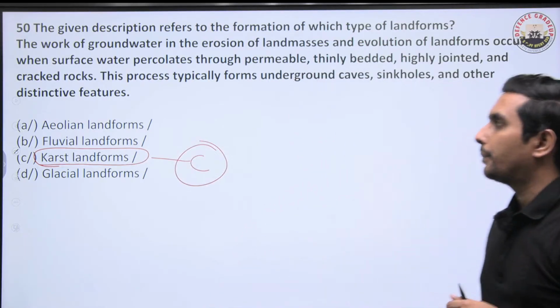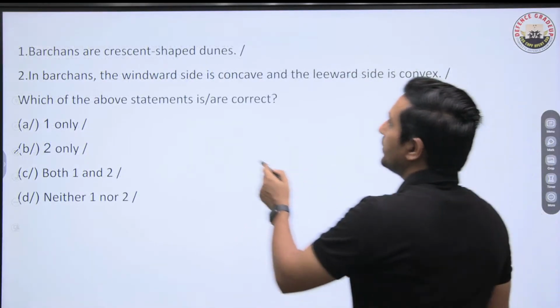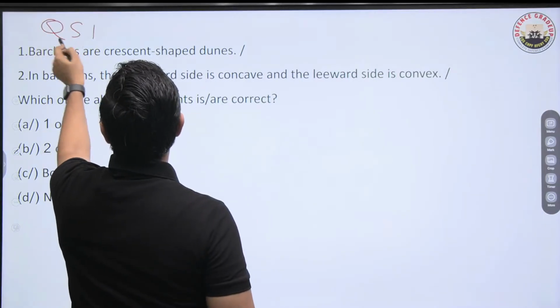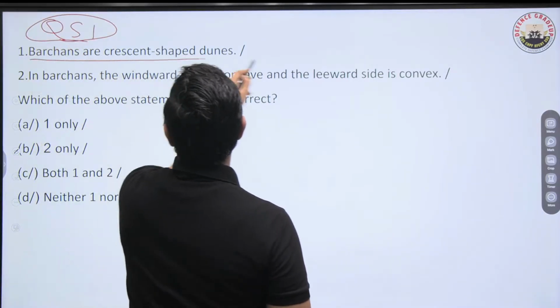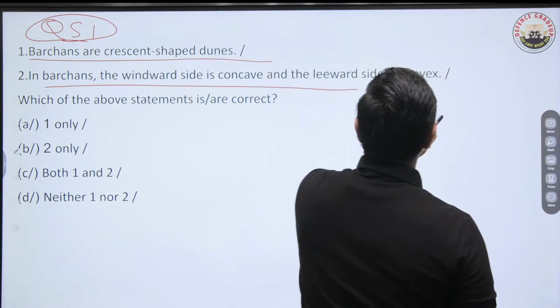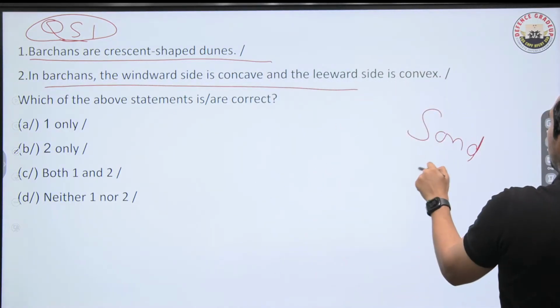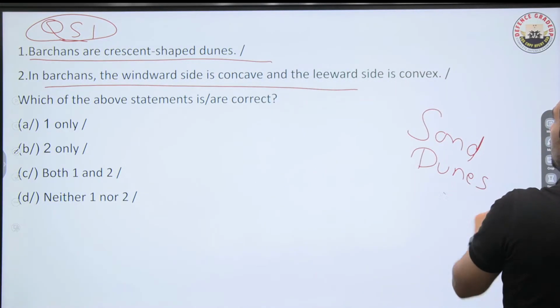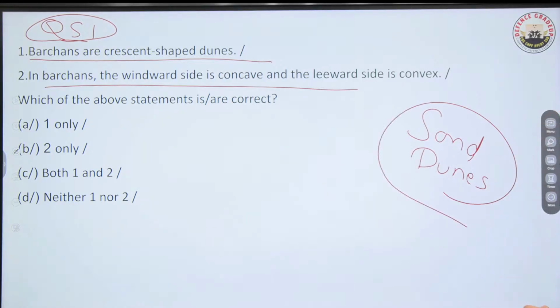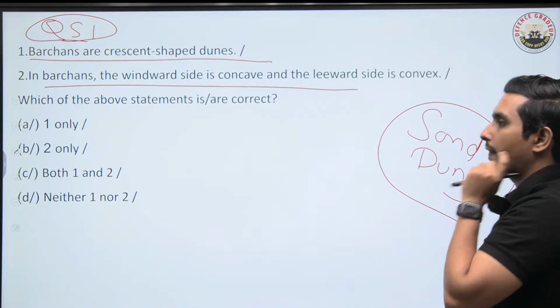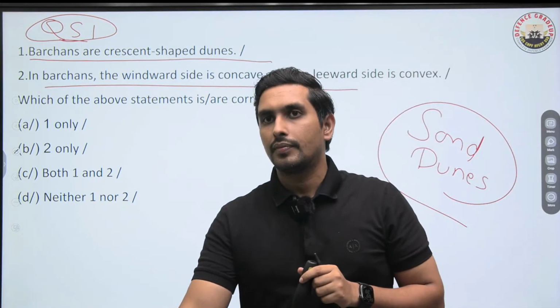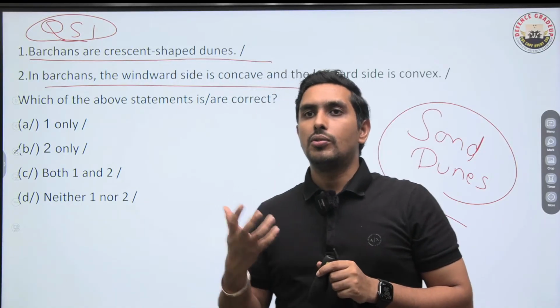Okay, moving ahead, question number 50 is done. Question number 51 says, so we have successfully done 50 questions. So it is related to sand dunes. You have got two statements. Barchans are crescent shaped landforms. In Barchans, the windward side is concave and leeward side is convex. Tell me. So how do Barchans look like?